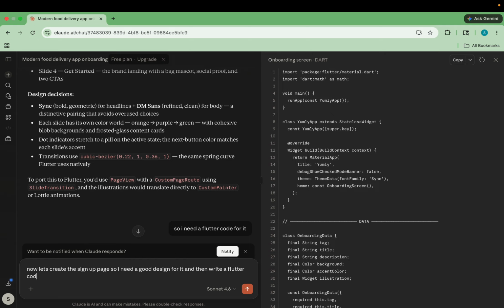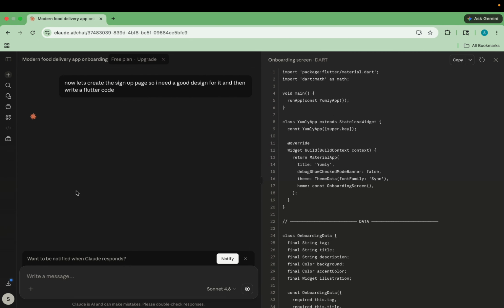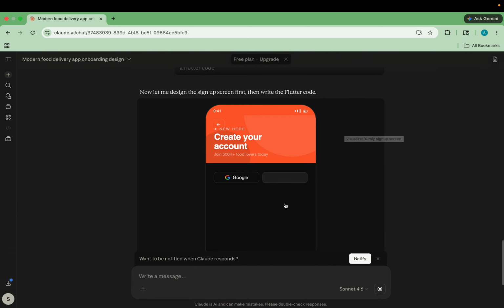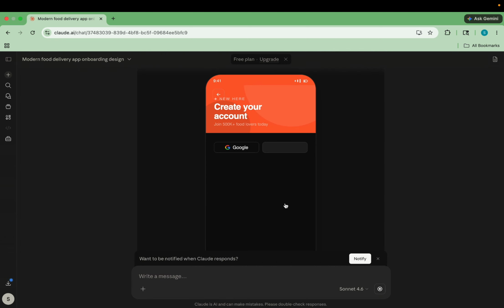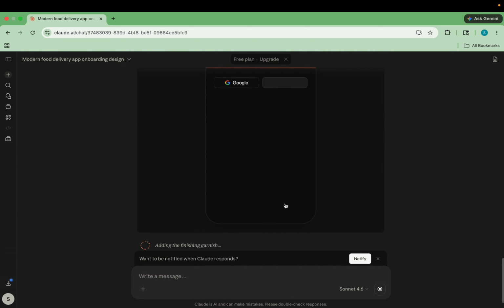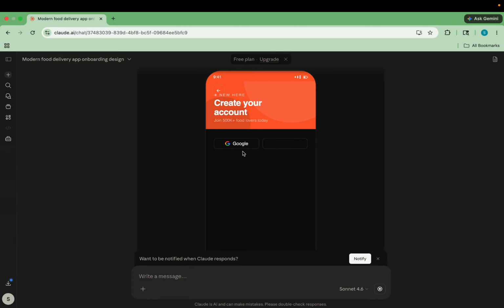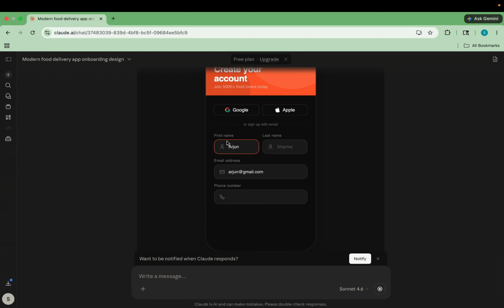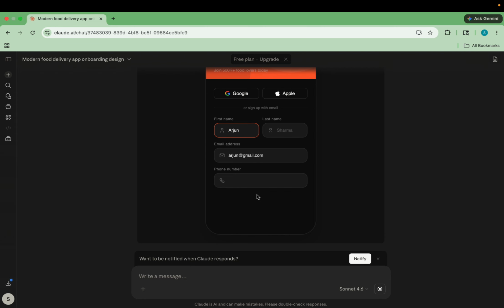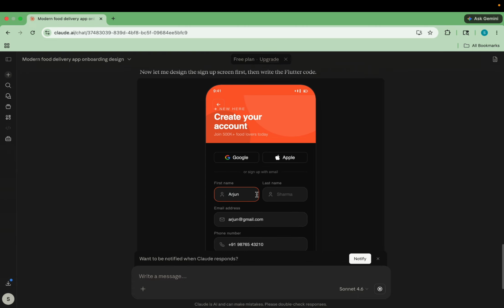So I'm going to send this, and let's see what result we get. So this is the sign up page design that you can see. It's still working on the design, but I can see a Google authentication that they have added. Okay, there is also an Apple authentication. Create your account, join 500k plus food lovers today. Okay, first name, last name, email address, phone number. Okay, the colors and all, I think it looks really great with the design that they have provided.